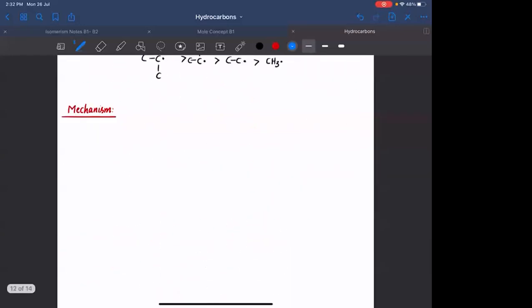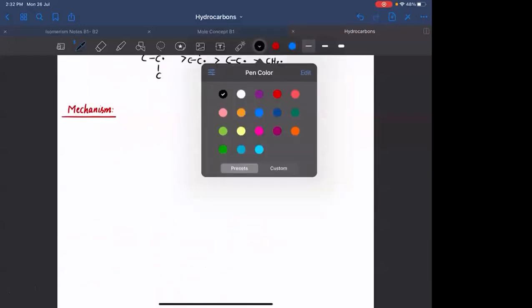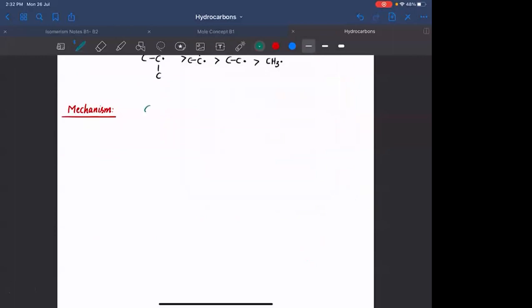In any of the free radical mechanisms, we have 3 steps: chain initiation, chain propagation, and finally chain termination.